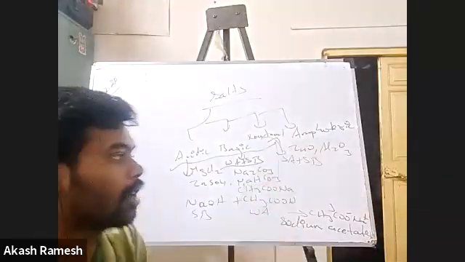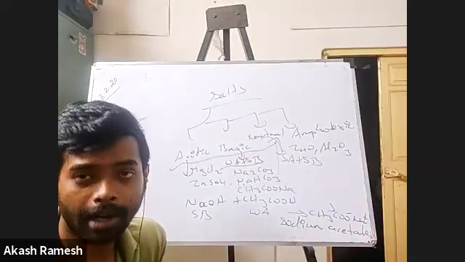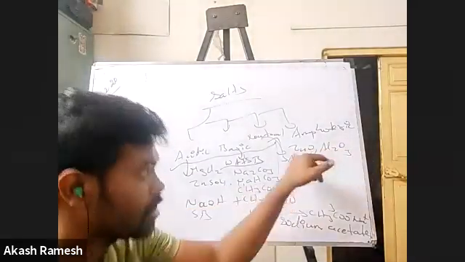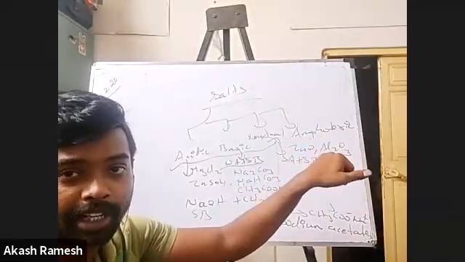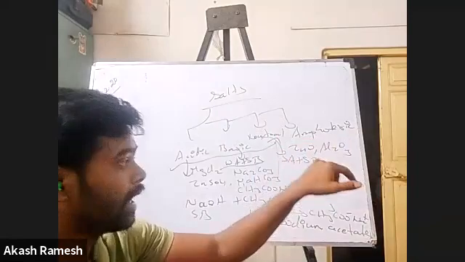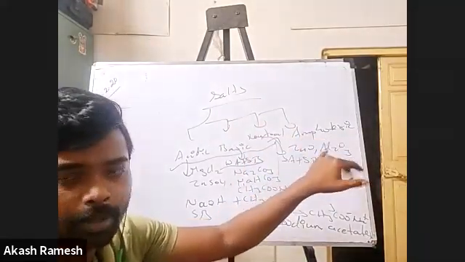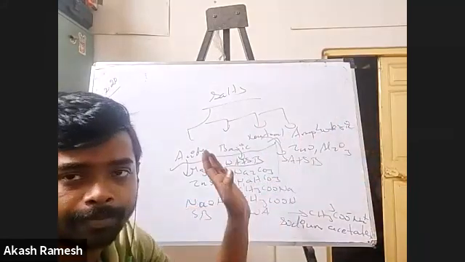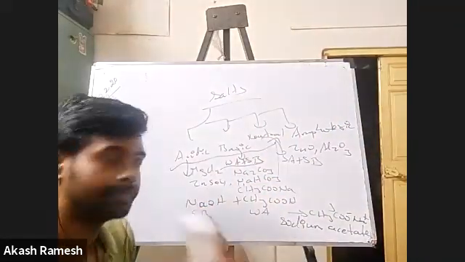Amphoteric are only two: zinc oxide and aluminium oxide. But what we'll try to do is we will do reactions of both of them. We'll prove that they are amphoteric in the sense that they can react with both acids and bases. We'll take some reactions for both of them. I hope there are no questions till now. Right, so we'll move on.